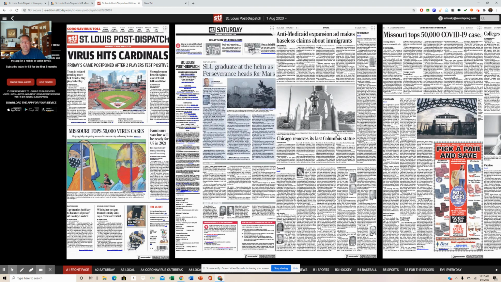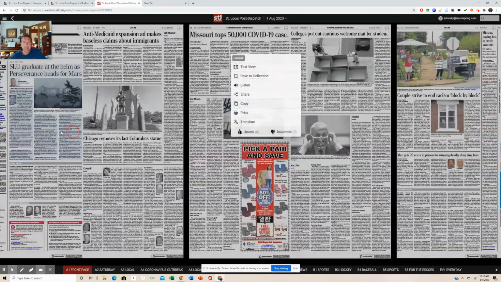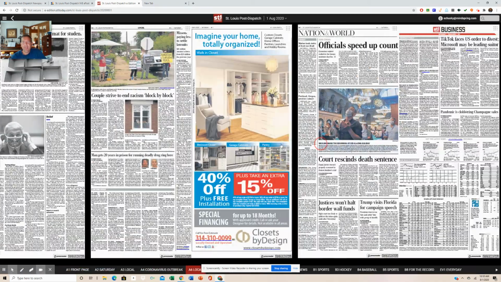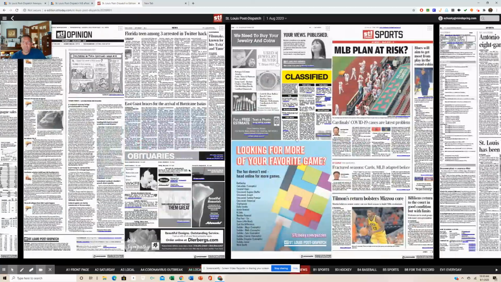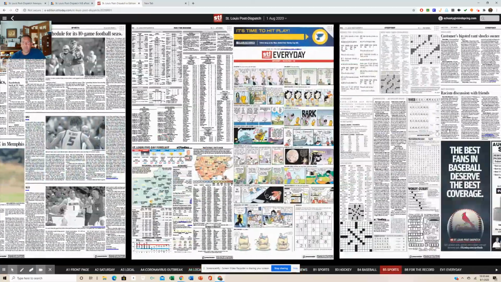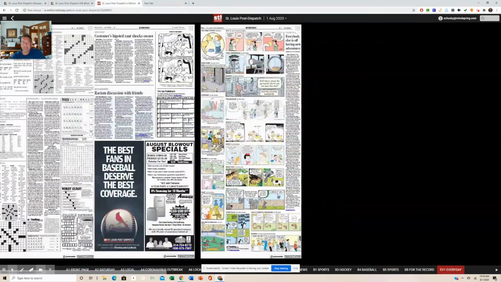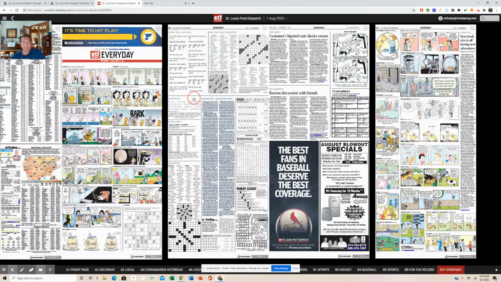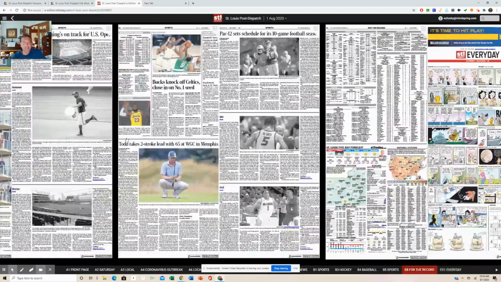So you'll see the entire Post-Dispatch, just like what the paper version would look like, with online access to that every day of class. If you hold your mouse and drag, you can scroll through and see the entire newspaper that way. We'll get to the very end, and you'll see at the very, very end, we have comics and some other word games and stuff.